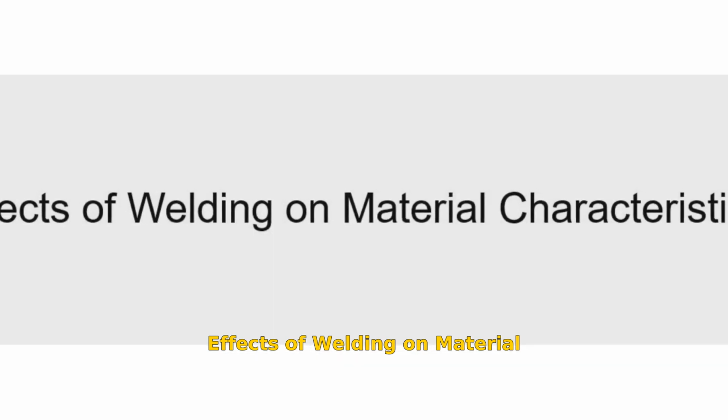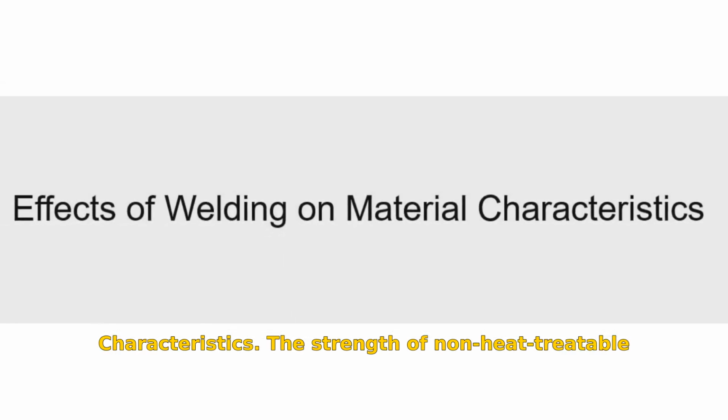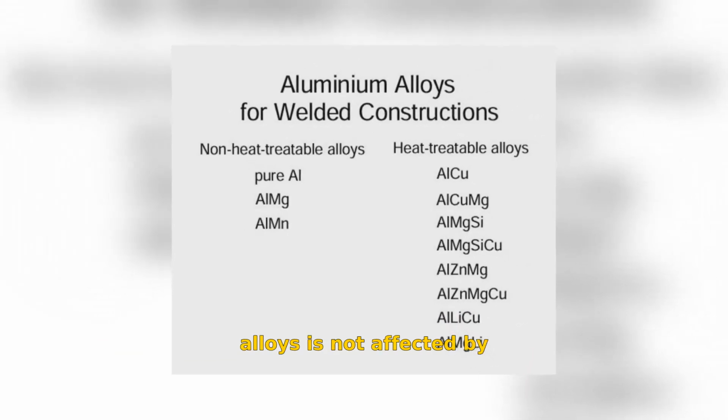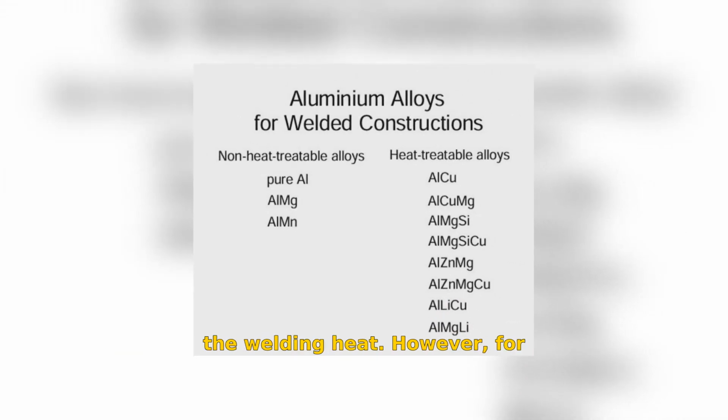Effects of welding on material characteristics. The strength of non-heat-treatable alloys is not affected by the welding heat. However, for cold-worked alloys, the strength at the joint is reduced to that of the annealed state. The loss of strength depends on the heat input, which in turn depends on the process.